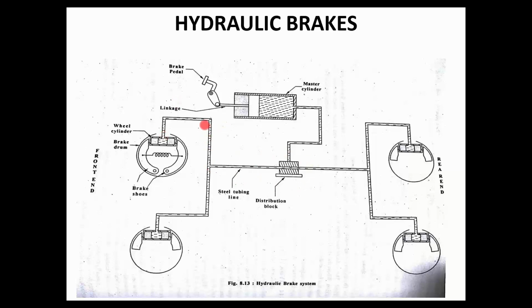Each pipeline again is split into two parts. You can see here, the fluid whichever flows here will again be converted to two parts and it will flow to the wheel cylinders on either side. So all the four wheels will get the equal amount of fluid. Whenever you apply a brake, a proportional amount of fluid will be pumped to all four.